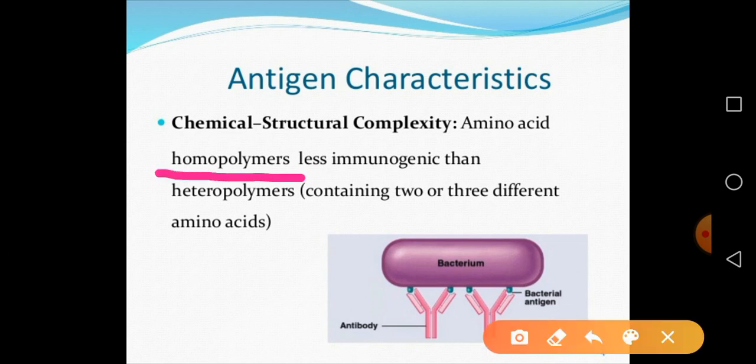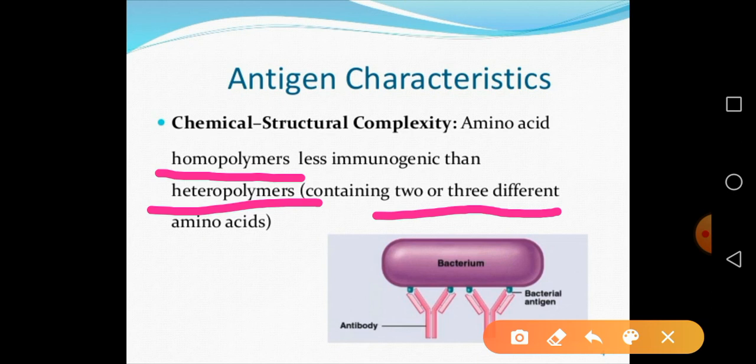A good antigen must be a heteropolymer, that is, made up of two or more different kinds of amino acids.